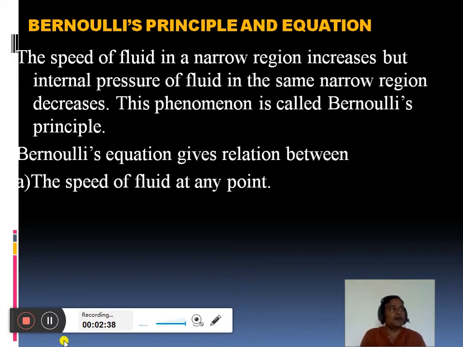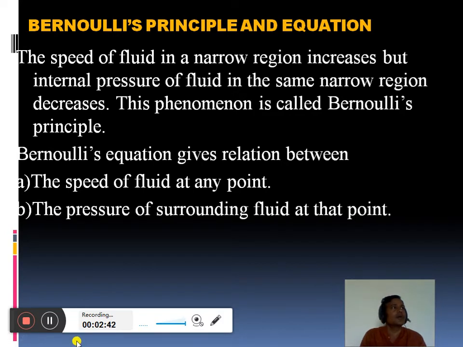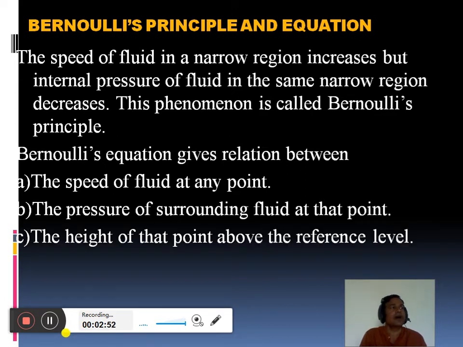The second, the pressure of surrounding fluid at that point, and third, the height of that point above the reference level.